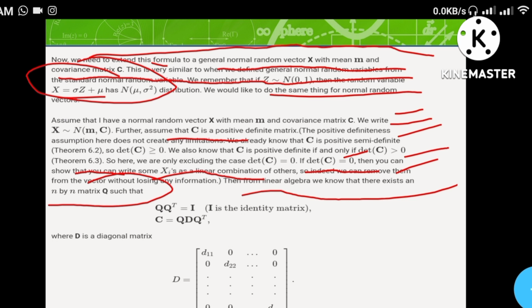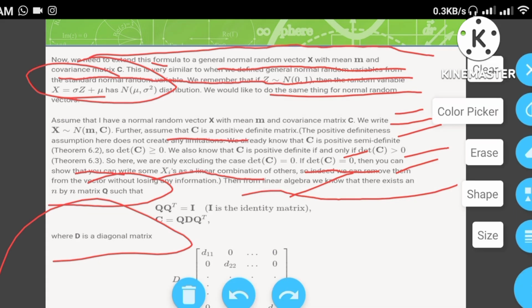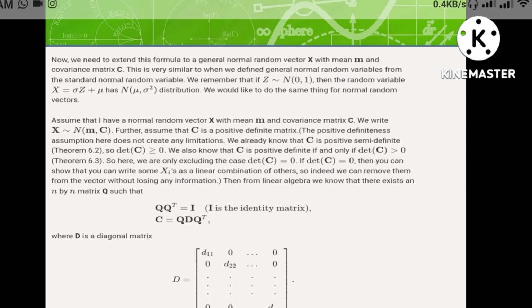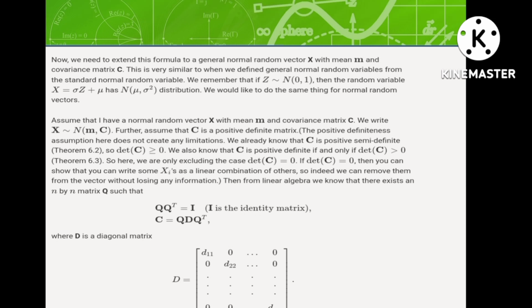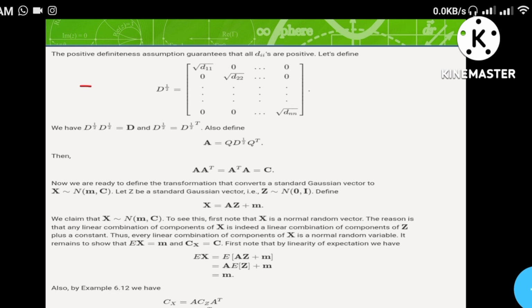Then C = Q D Q^T, where D is a diagonal matrix with elements d1, d2, and so on up to dn. The positive definiteness assumption guarantees that the di's are positive.